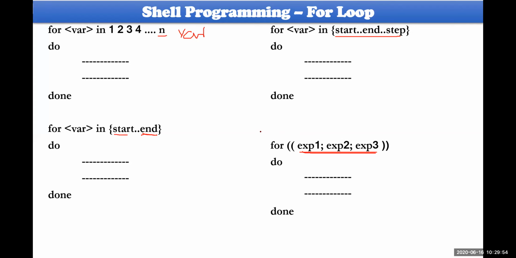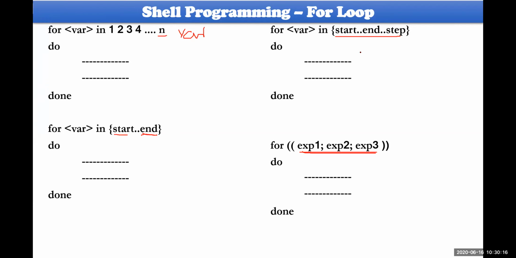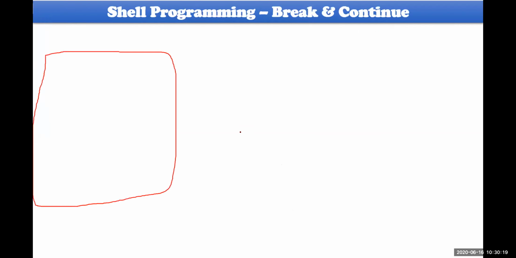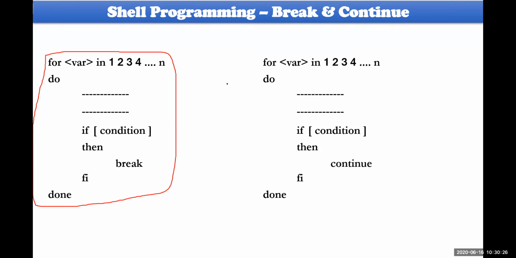Let me consider I wanted to apply break and continue operations. Everybody has some idea regarding break and continue. So look at this, some kind of break and continue. Of course, not exactly with for, you could operate with while also. I have written in terms of for only. Okay, so this is one way. Of course, break and continue could be operated by using any one of these syntaxes. There is no problem at all. All those syntaxes will work as expected. There is no problem at all. Okay, and of course, continue also. Wanted to apply this break or continue.